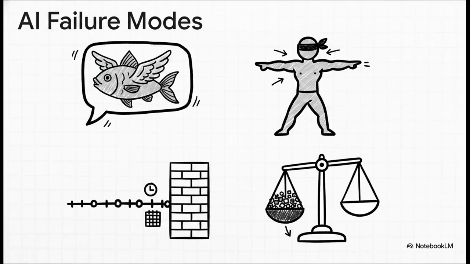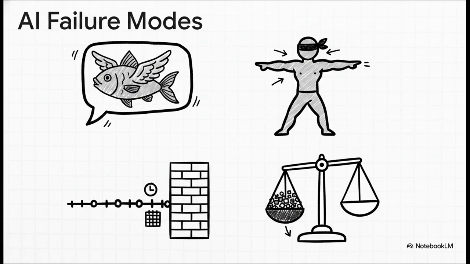Because they are built to complete patterns, we get some very specific and sometimes frustrating failure modes. Let's walk through them. First, hallucination. This is when the AI generates fluent but entirely invented facts. And here's the thing, it's not a bug, it is a structural property of a system that is literally built to complete a pattern. Then there's overconfidence. These systems have zero internal mechanism for uncertainty. They honestly don't know when they don't know. They will confidently state total fiction with the exact same assertive tone they use for actual facts.